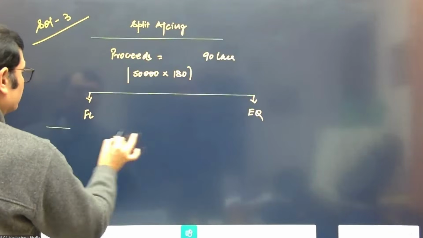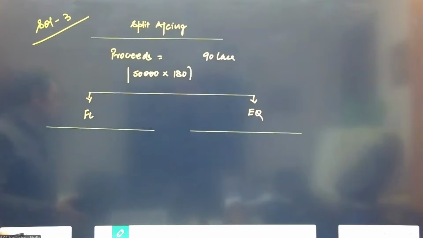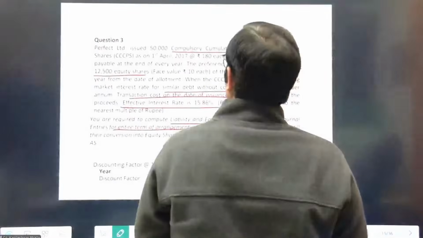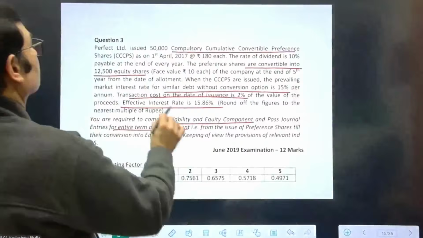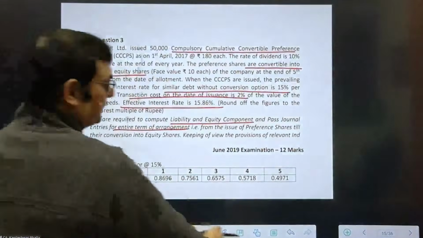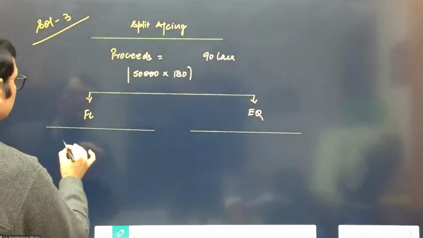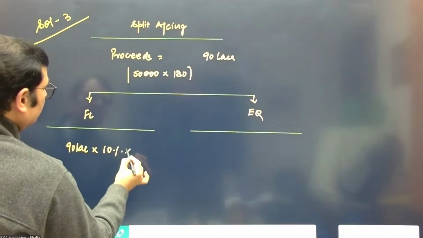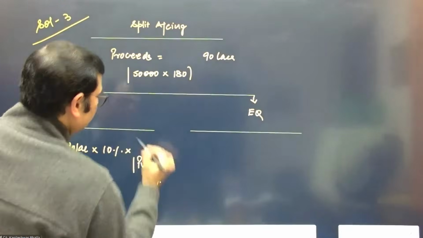So in terms of financial liability, we are going to consider just the interest because the principal is convertible to ordinary shares. So let's see the coupon rate. The coupon rate is given to me, it's at the rate of 10%. So we're going to consider the interest element on 90 lakhs at the rate of 10%, and we need a PVIFA at the rate of 15%. How many years?